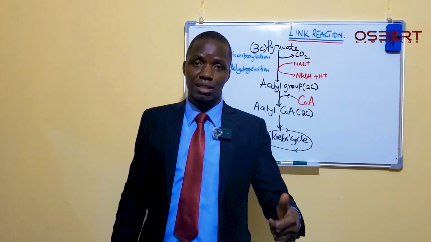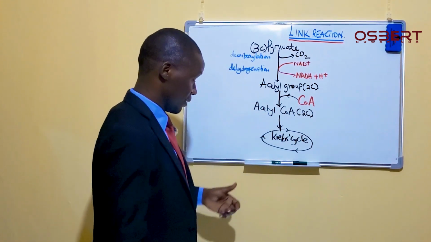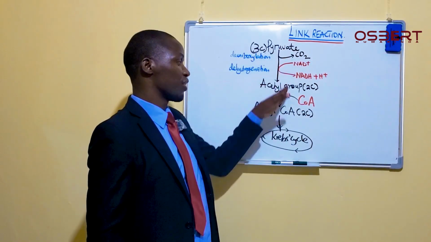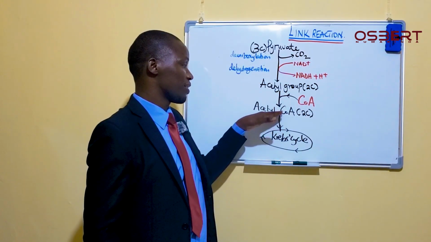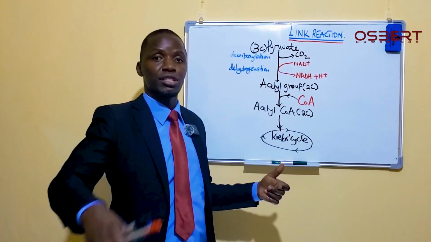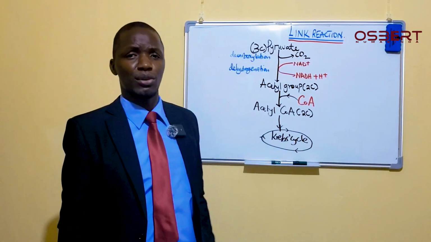And after reaching the mitochondria, we have said that the pyruvate has now undergone a cyclic reaction to form acetyl coenzyme A, which is now able to join the Krebs cycle, and then the process is able to continue to produce more ATP and so on.